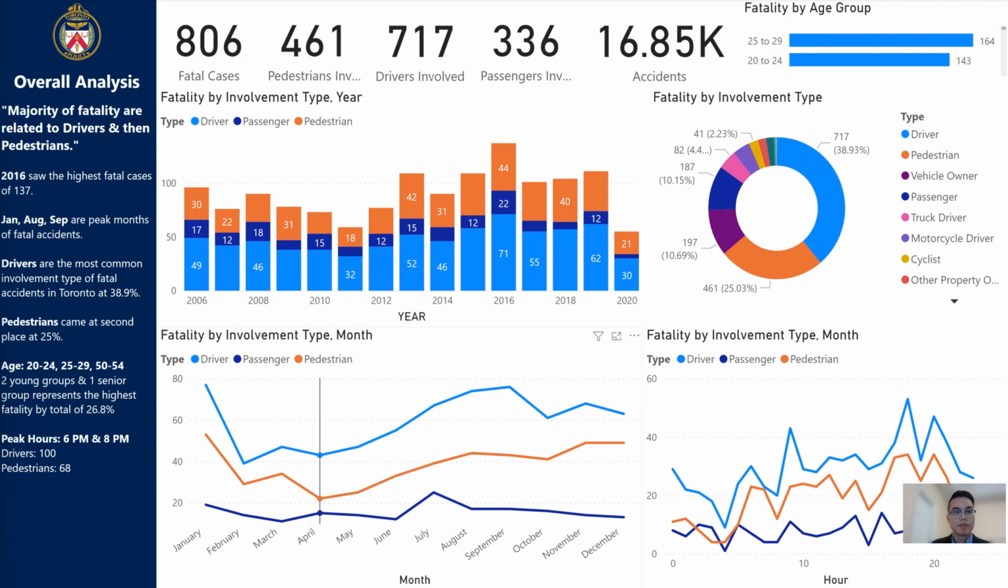Drivers are the most common involvement type of fatal accidents in Toronto at nearly 40%, and pedestrians came in second place at 25%. The young age groups from 20 to 39 years old, and the other one from 50 to 54, represent the highest fatality by a total of nearly 1/3. The peak hours at 6 p.m. and 8 p.m. are the most common hours of accidents related to fatality.